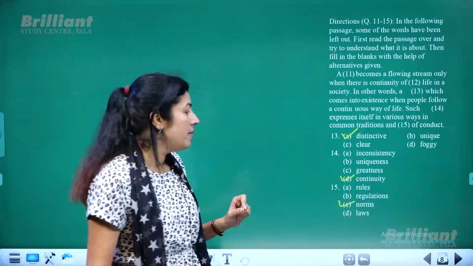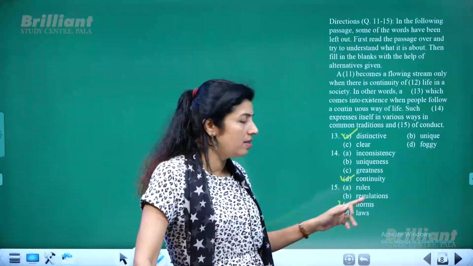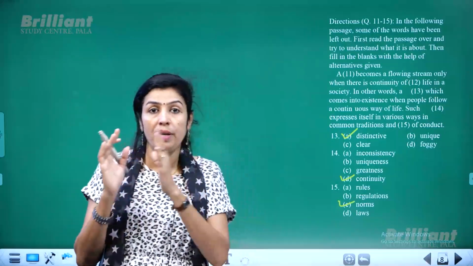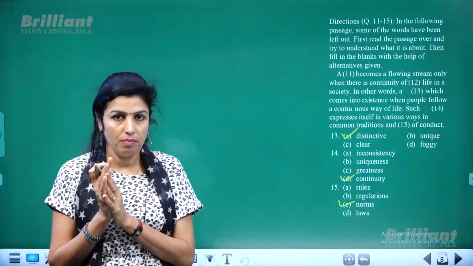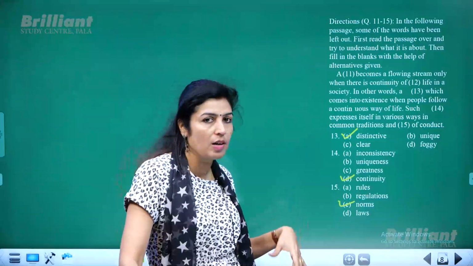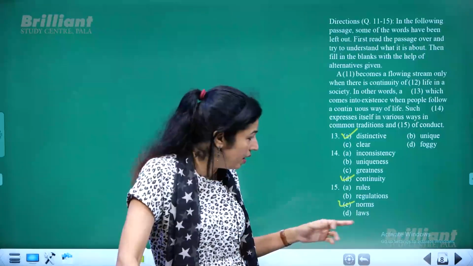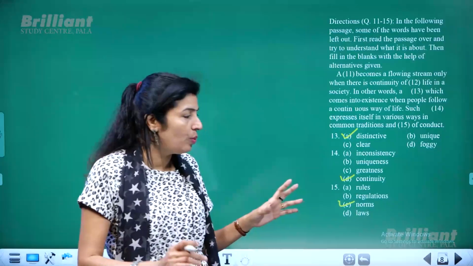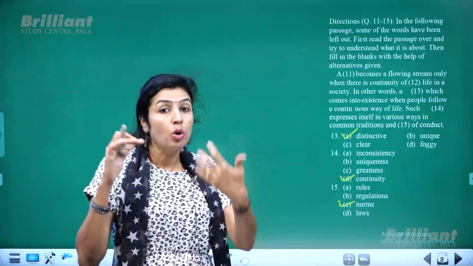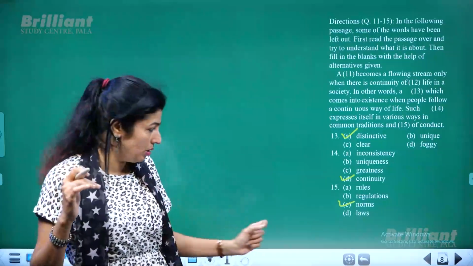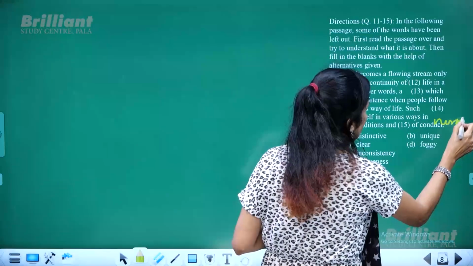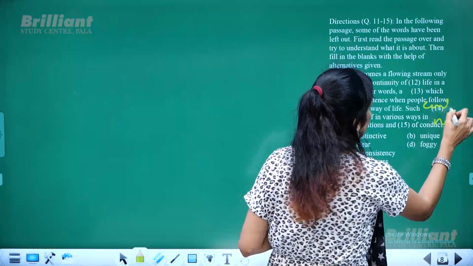The reason is, rules, regulations and laws are words which we use commonly in connection with the judiciary. In strict terms of judiciary, we use terms like rules, regulations, laws, law and order. Norms are used in connection with society or social context, so the better word to choose is norms. So here we use the word norms, and here continuity.